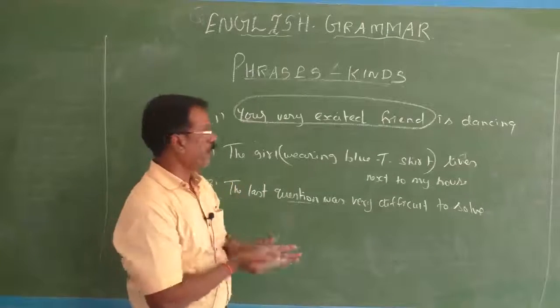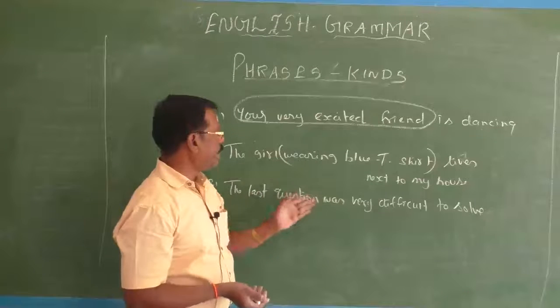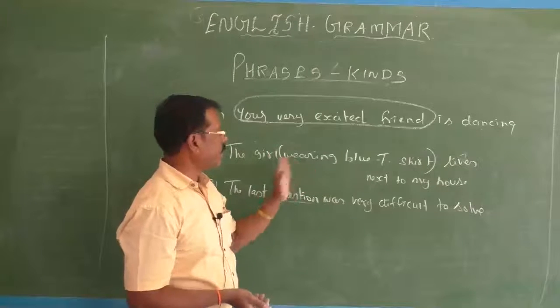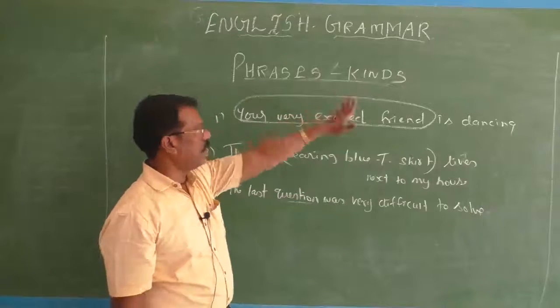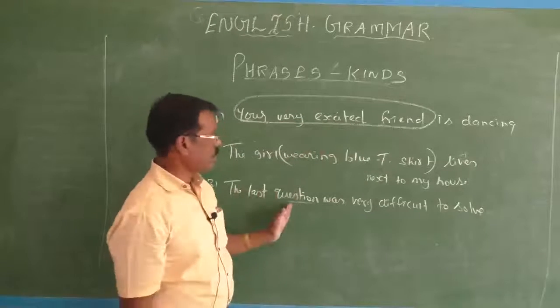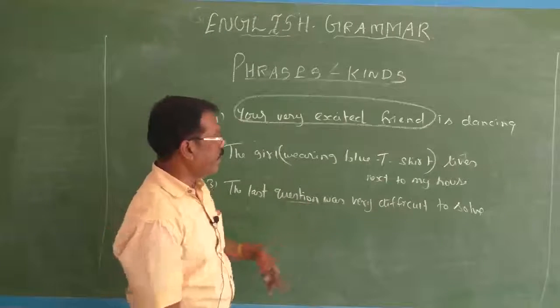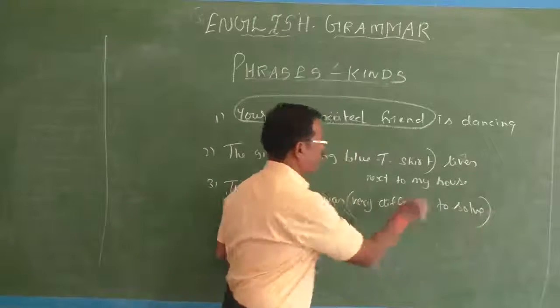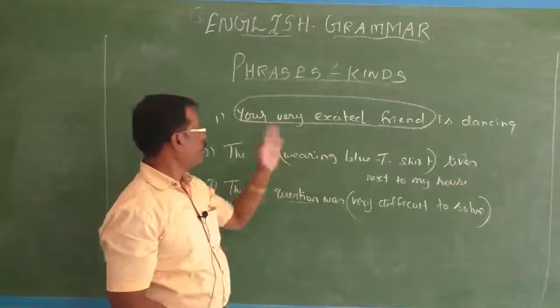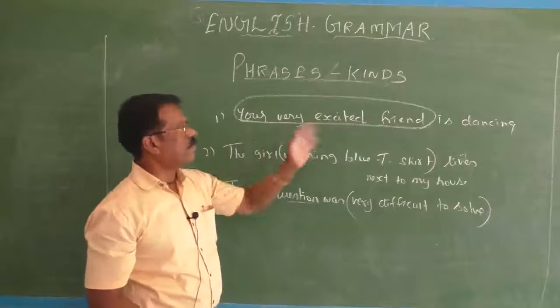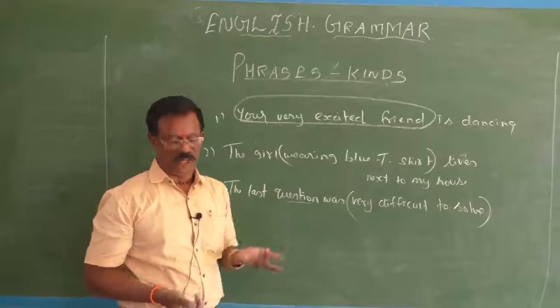Therefore they are adjective phrases. This adjective phrase comes in the beginning. The girl, who was that girl wearing blue t-shirt? Your very excited friend, what's he doing is dancing. The last question, this question was defined very difficult to solve. So it comes to the end of a sentence to describe the noun question. It comes to describe the noun girl. It comes you are describing to a friend noun.